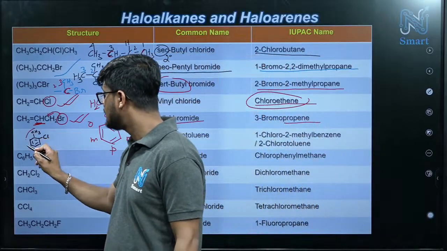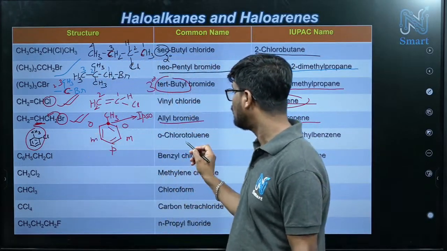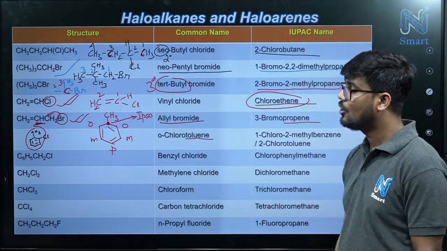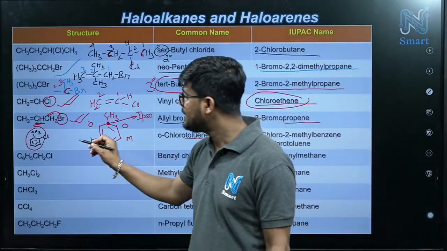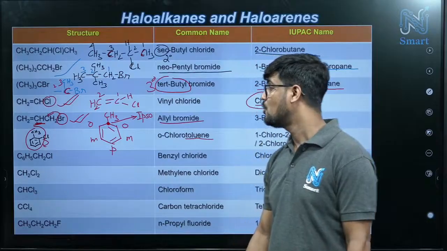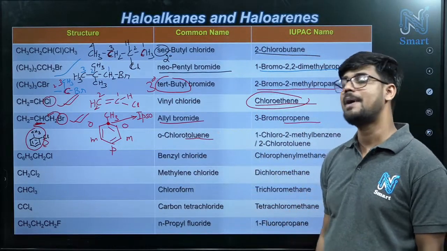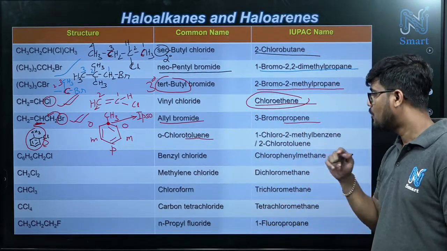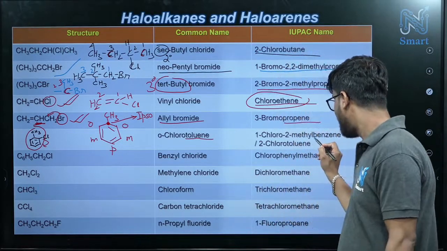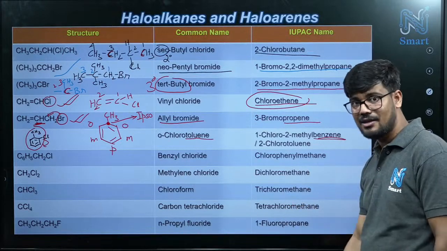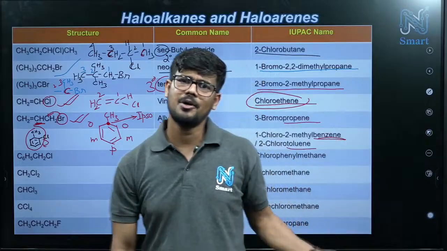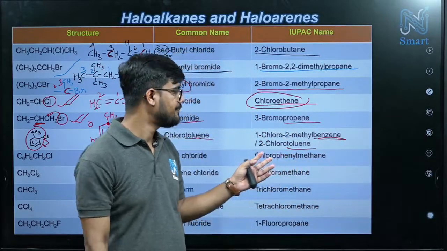So this whole system is called toluene. So that's why orthochlorotoluene will be its common name. Orthochlorotoluene. Now if I shift this chlorine into this meta position, we will call metachlorotoluene, and in para, then parachlorotoluene. That's all. And what will be its name? We have 2 ways. One is we can stress on benzene, or we can consider toluene as the basic system. In aromatic compound, we have this flexibility.